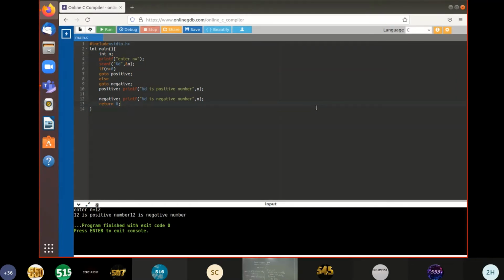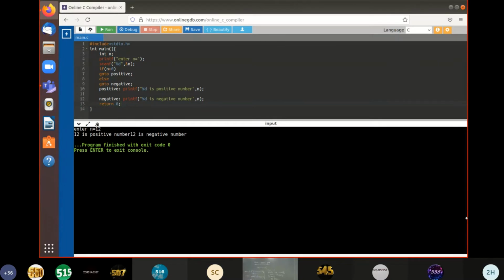Are you seeing the output? What is the output here?